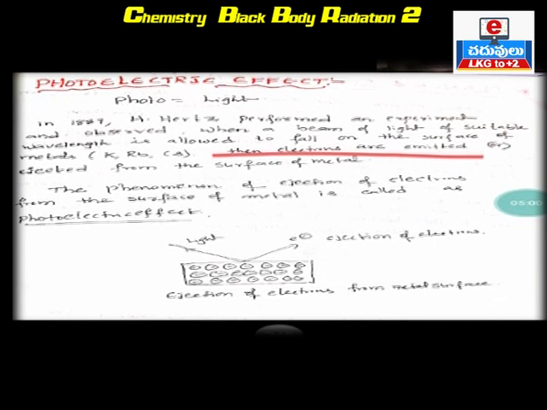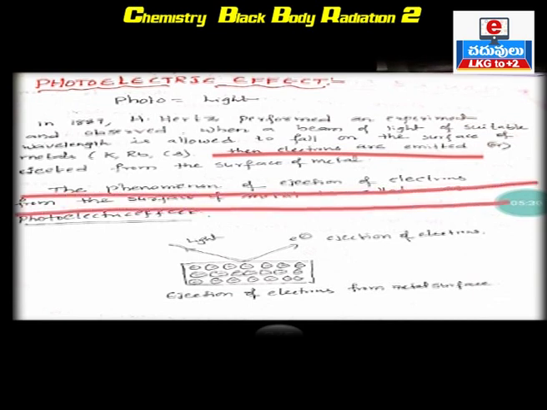When light falls on the surface of the metal, the electrons present in the metal absorb energy, and these electrons are emitted or ejected. Ejection is nothing but emission.